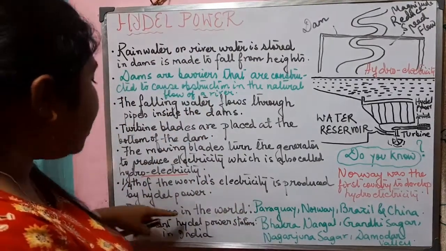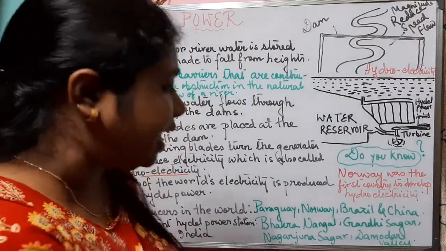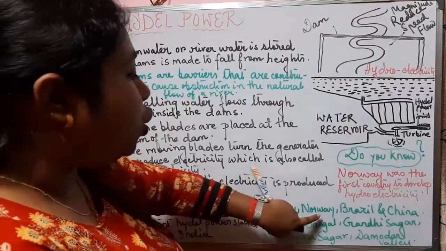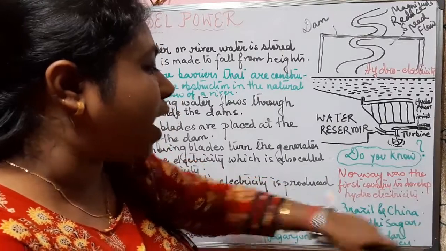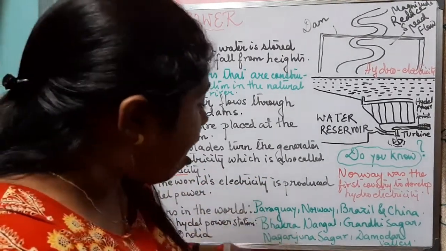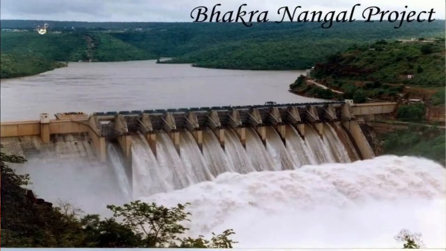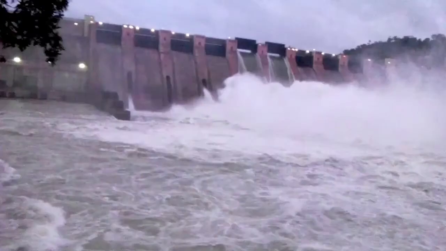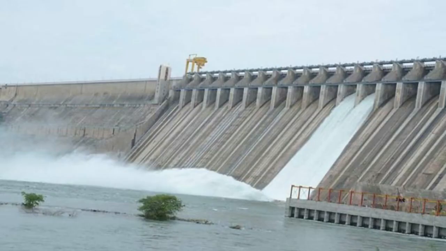Now let us know who are the producers of hydroelectricity in the world. They are Paraguay, Norway, Brazil and China. And in India there are important hydel power stations. They are Bhakra Nangal, Gandhi Sagar, Nagarjuna Sagar, Damodar Valley and many more. So what we came to know? We came to know about the hydel power.